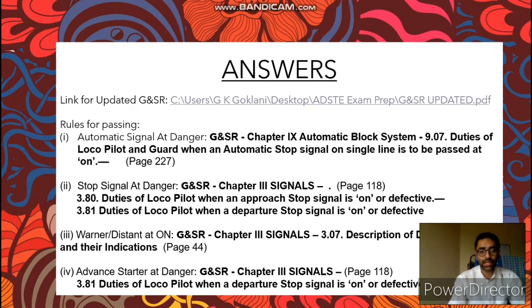So, stop signal at danger. When we have to pass a stop signal at danger, what are the rules that need to be followed? This is from G&SR, that is General and Subsidiary Rules, Chapter 3, Signals. 3.80 describes the duties of loco pilot when an approach stop signal is on or defective, and 3.81 talks about the duties of loco pilot when a departure stop signal is on or defective. We'll talk about both these clauses. So let's move to the PDF.